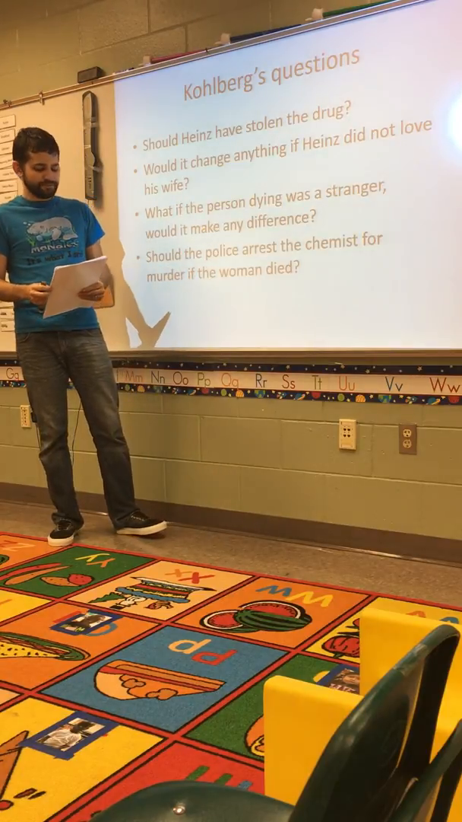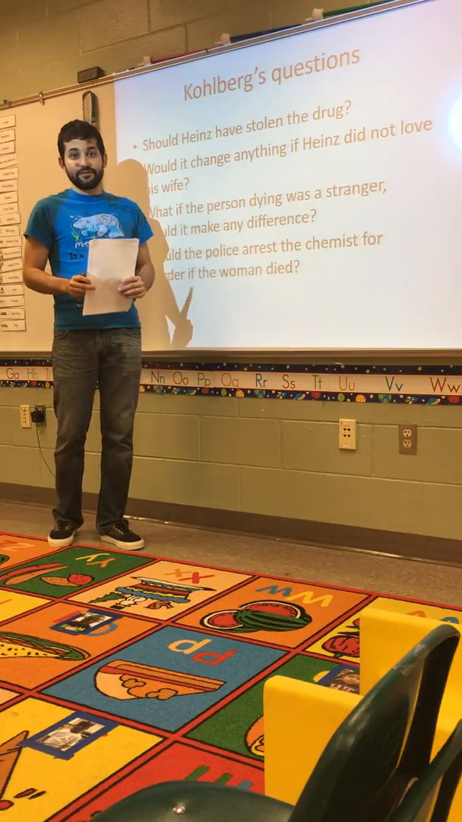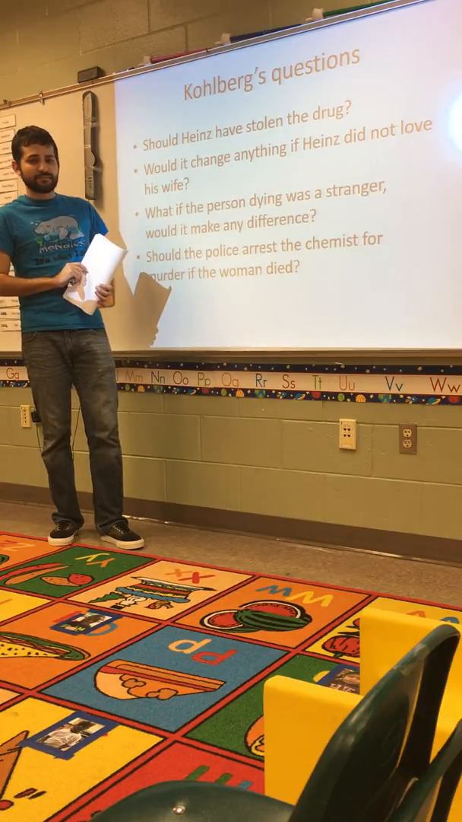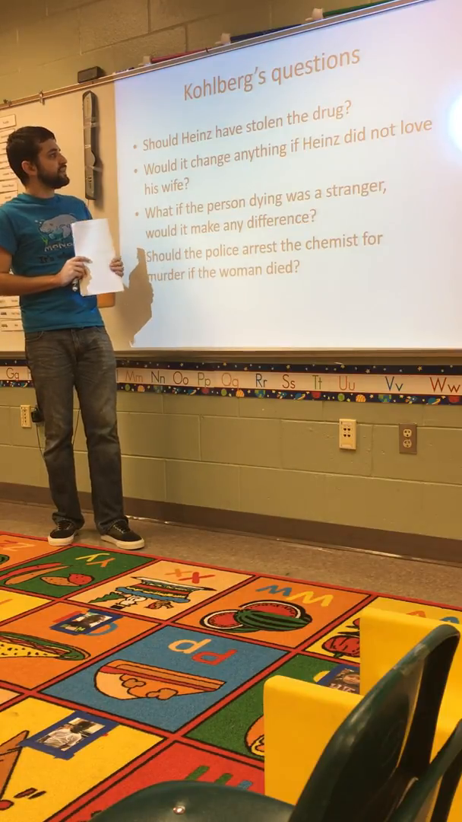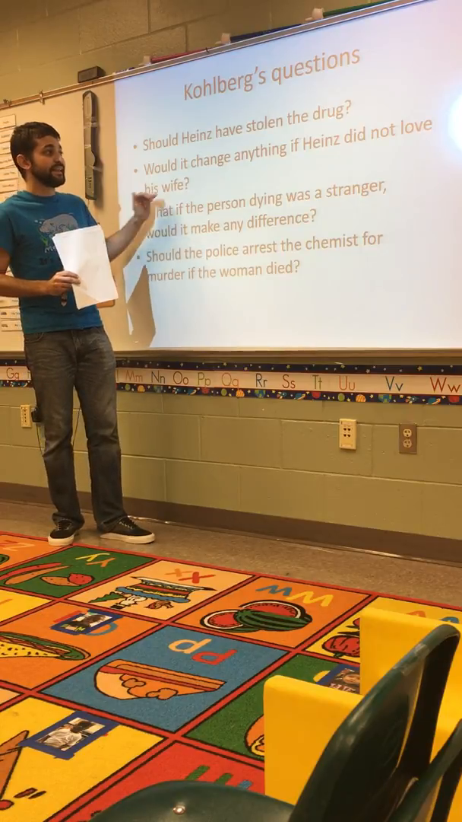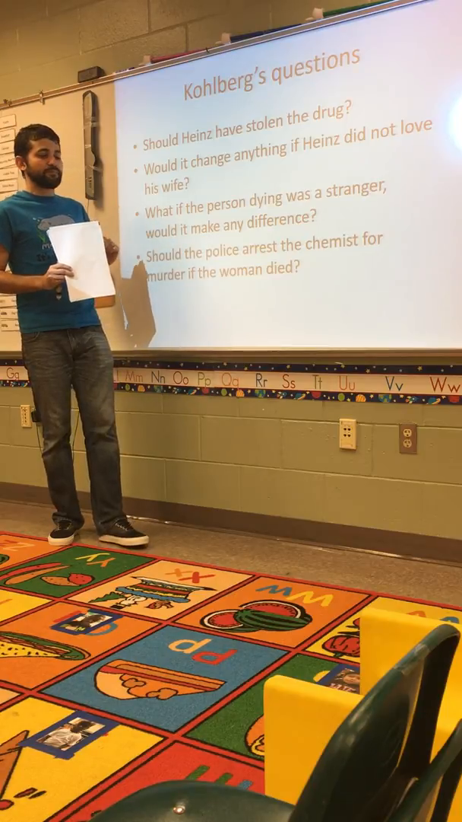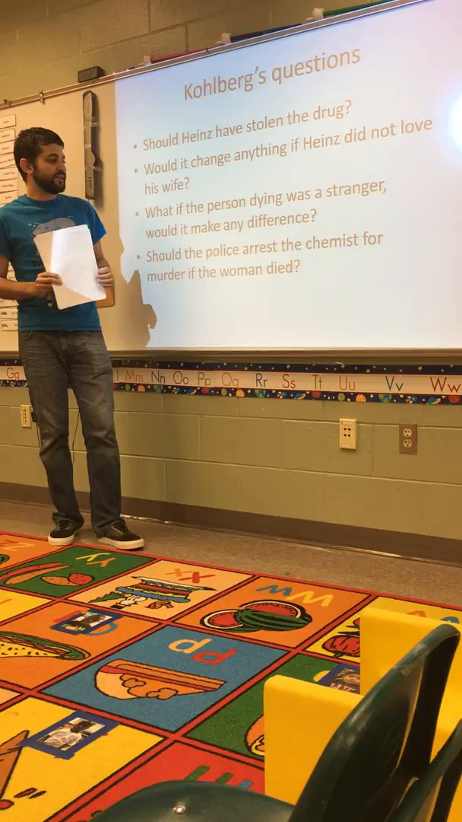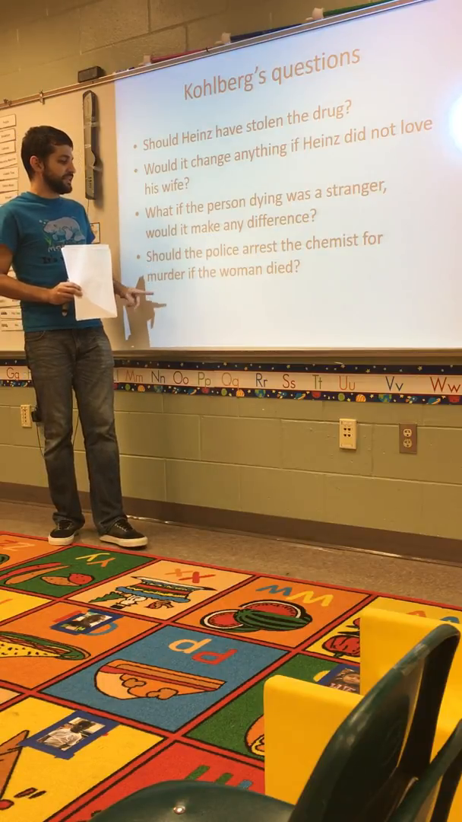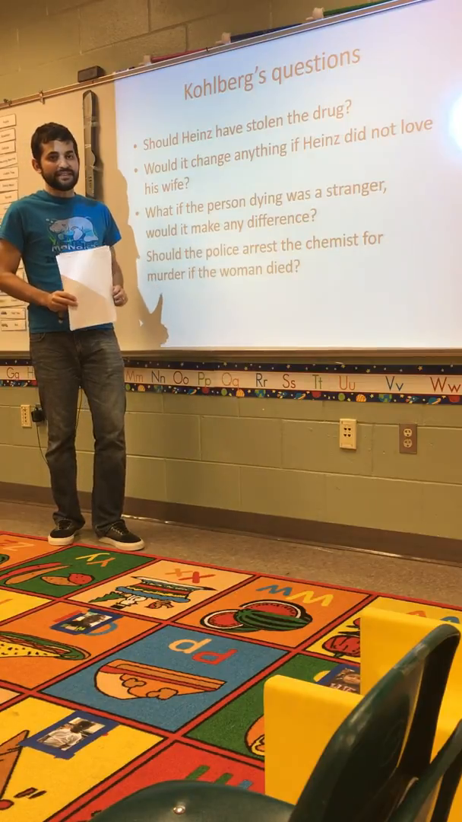So what did Heinz do? He decided to steal the drugs, knowing the consequences that he would face. A couple other questions that Kohlberg would ask about the Heinz dilemma: Should Heinz have stolen the drug? Would it change anything if Heinz did not love his wife? What if the person that was dying was a stranger? Would that make any difference at all in this situation? And lastly, should the police arrest the chemist for murder if the woman dies?